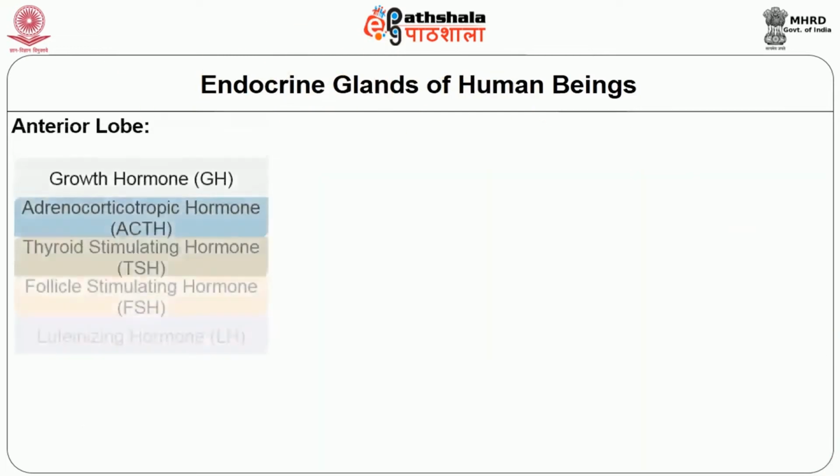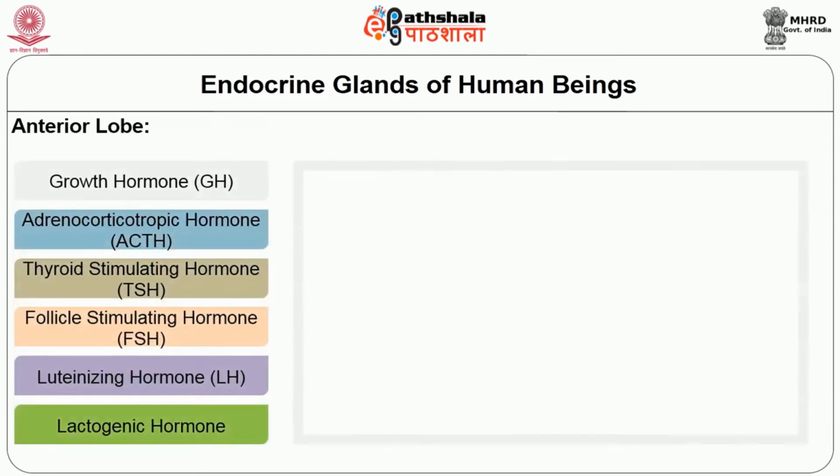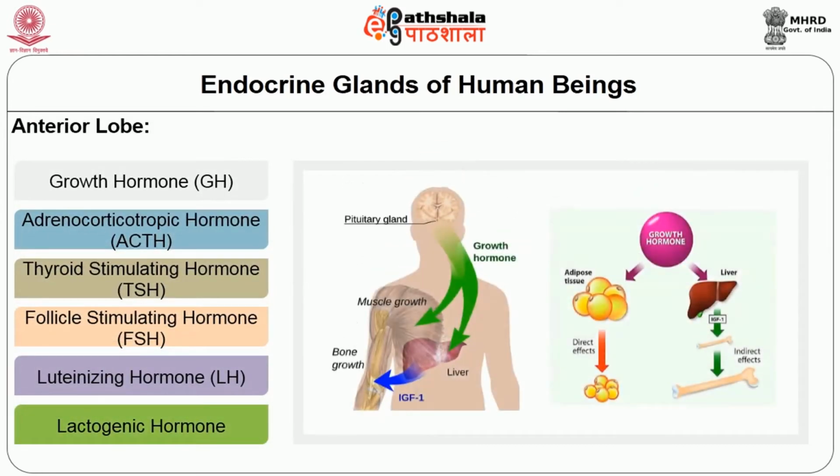The hormones secreted from the anterior lobe are, number one, growth hormone. It stimulates the growth of bone, cartilage, muscles, visceral organs, and the body as a whole. It promotes protein synthesis, intestinal calcium absorption, and glycogenolysis. So in this picture, you can see the pituitary gland. The pituitary gland secretes the growth hormone.